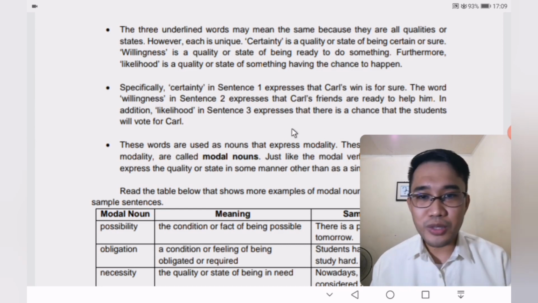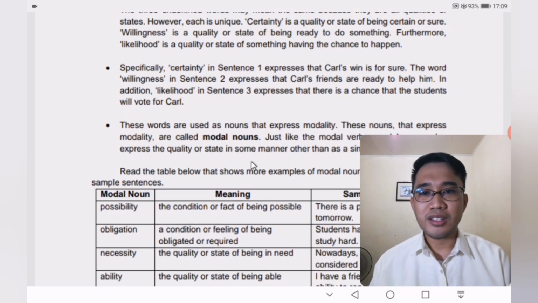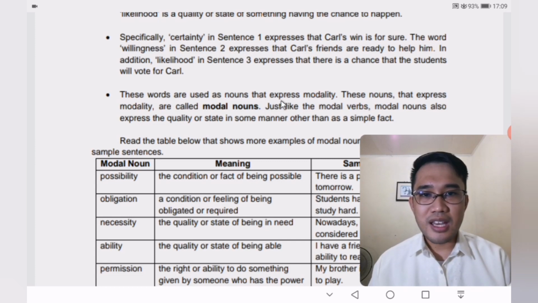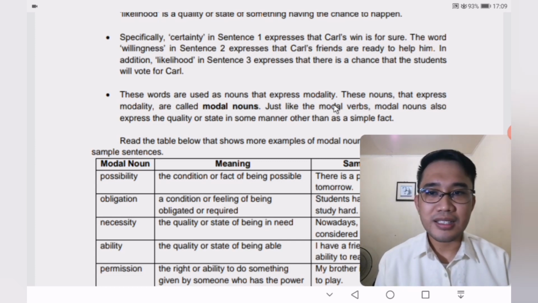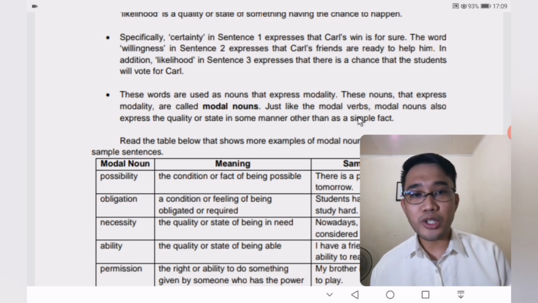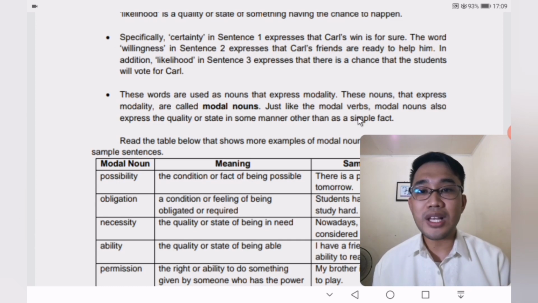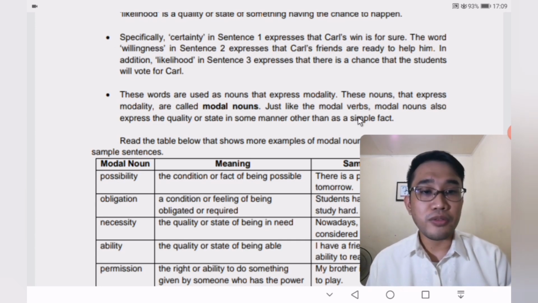So, these three words are called modal nouns. They are used as nouns inside a sentence, and the usage expresses modality. Just like modal verbs that we discussed earlier, modal nouns also express the quality or state in some manner other than a simple fact.